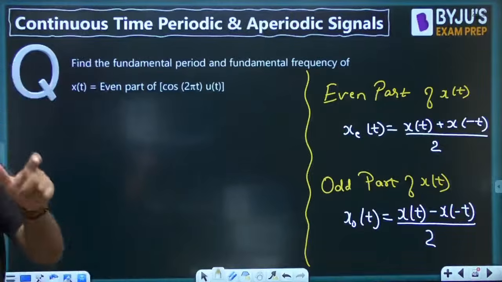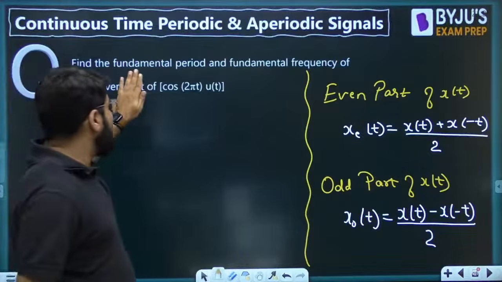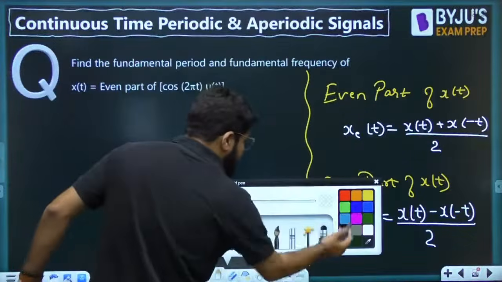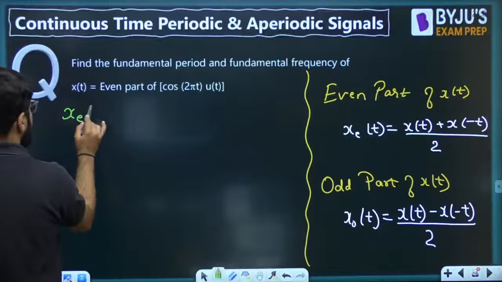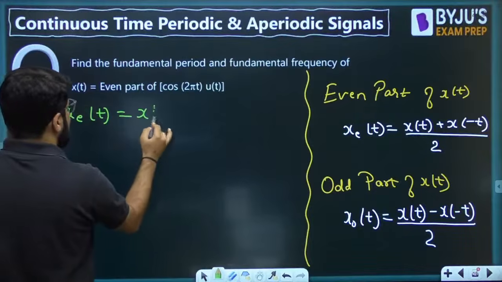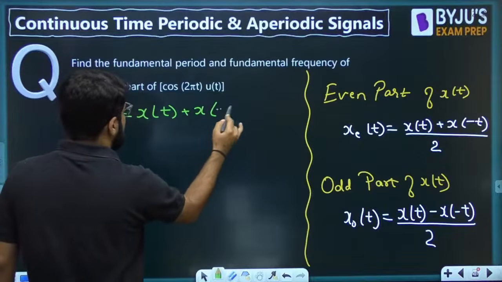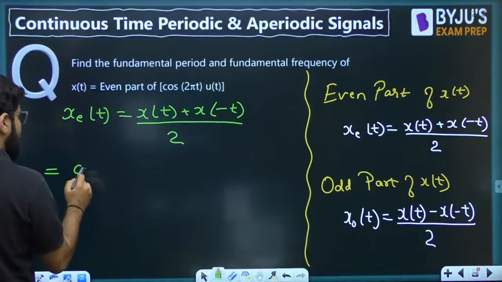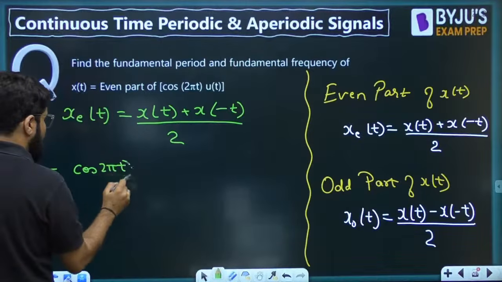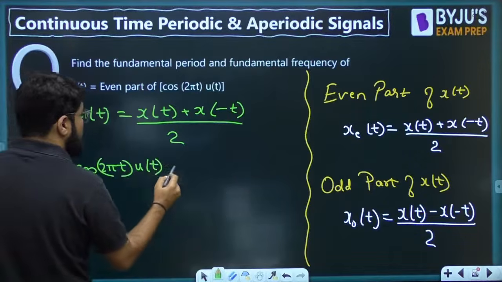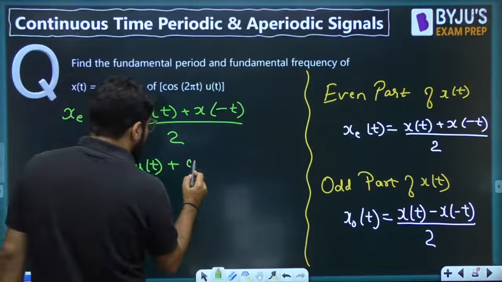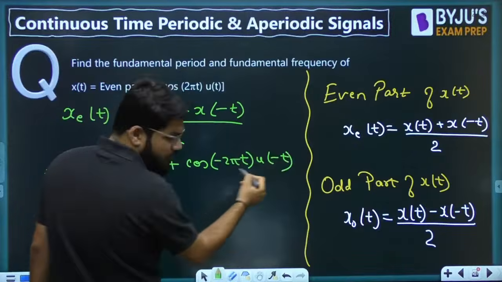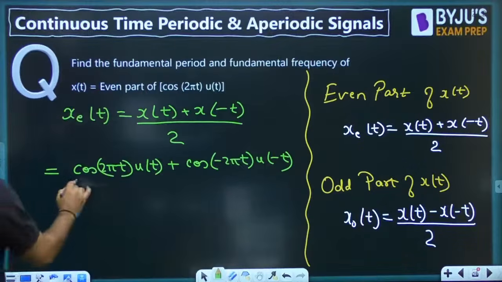So, is cos 2 pi t u(t) periodic? Cos 2 pi t u(t) is not periodic, already I told you. But what is the even part of this function? Let me start calculating. As I told you, that should be written as [x(t) + x(-t)] divided by 2, which equals cos 2 pi t multiplied by u(t) plus cos of minus 2 pi t multiplied by u(-t), whole divided by 2.